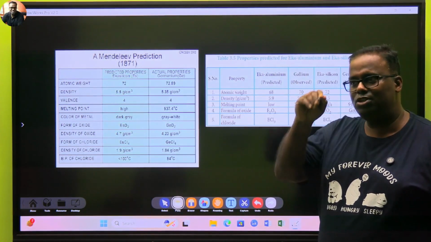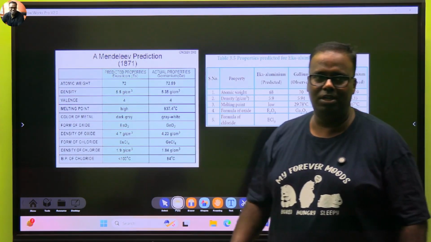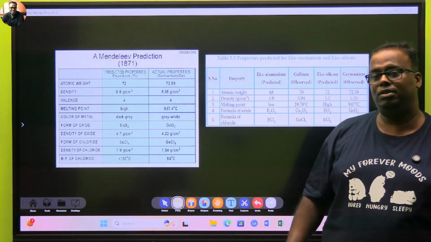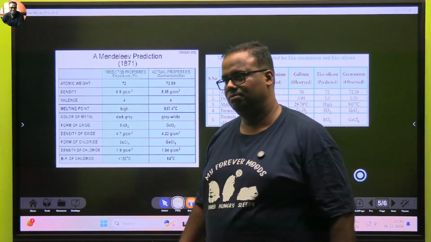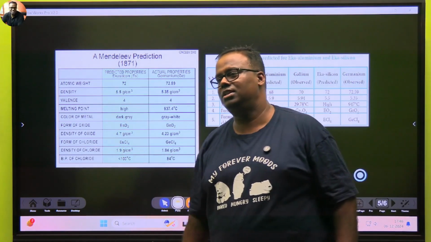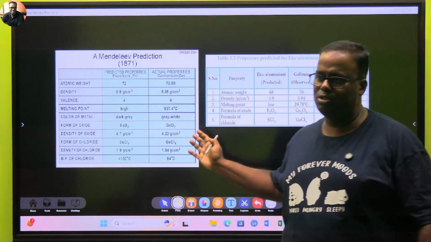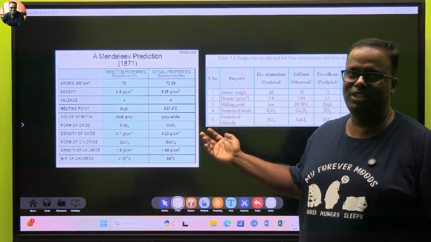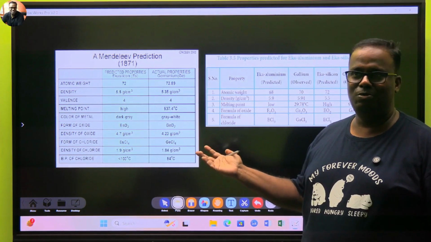But element 101 in the periodic table is honored in the name of Mendeleev, so it is known as Mendelevium. Element number 101 is in his name. That's the only accreditation we give to him. The world used his periodic table till 1971, but you didn't give a Nobel Prize to him.